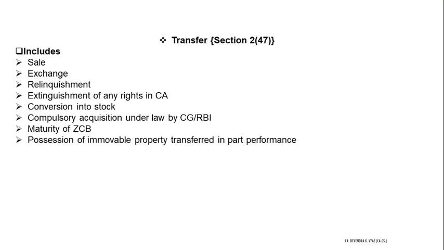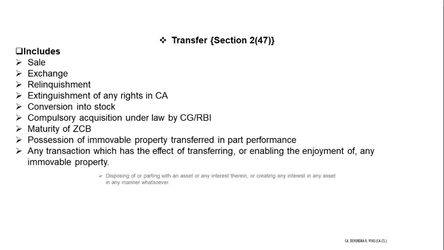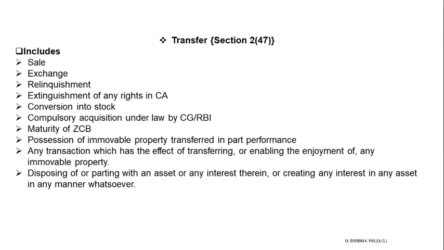Even if you transfer possession of a property in part performance of a contract, like the deed is pending but the agreement has been done and advance has been paid, again you need to calculate capital gain. And two more things, just to make this definition comprehensive. Any transfer which has the effect of transferring or enabling the enjoyment of any immovable property, or if you're transferring interest in any asset, like disposing of or parting with an asset or interest therein, still you are transferring. So you need to calculate capital gain in all such cases.